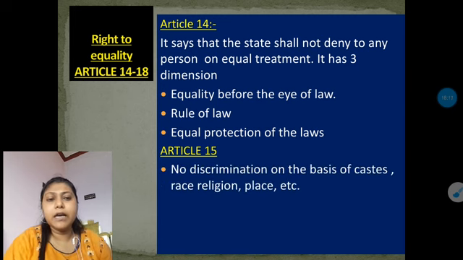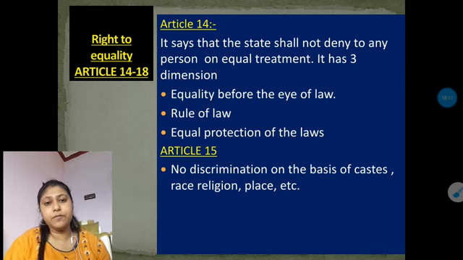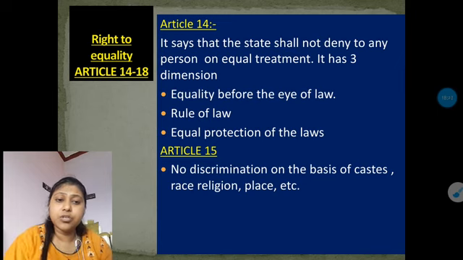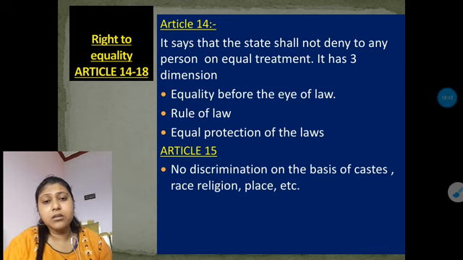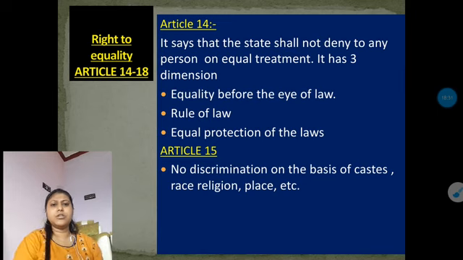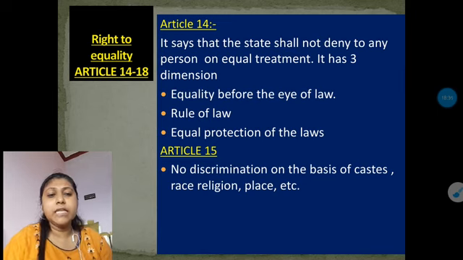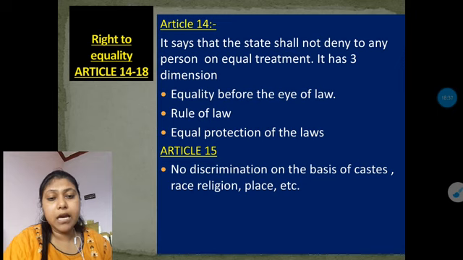Article 15 says that there should be no discrimination among individuals on the basis of their caste, color, religion, place, gender, etc. So no citizen of our country can be discriminated against.